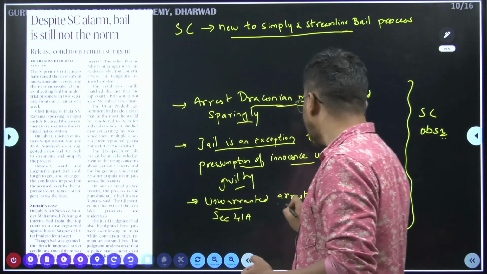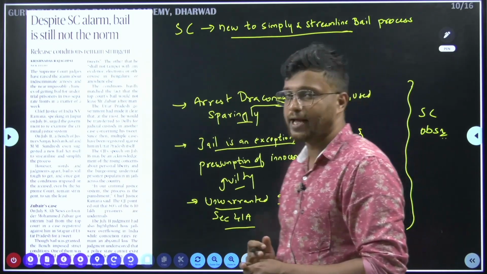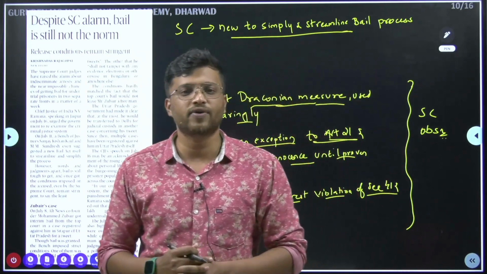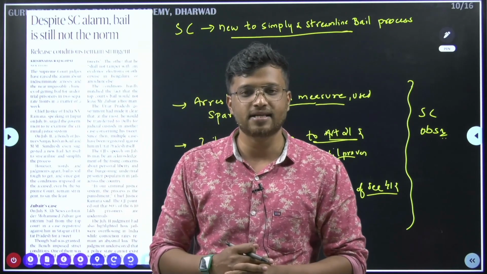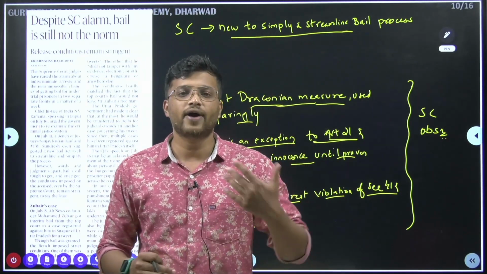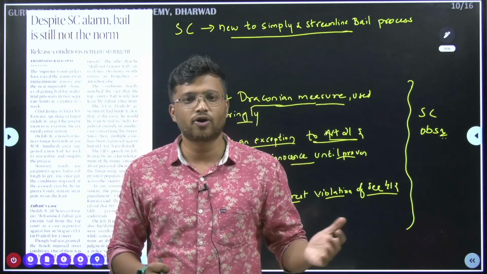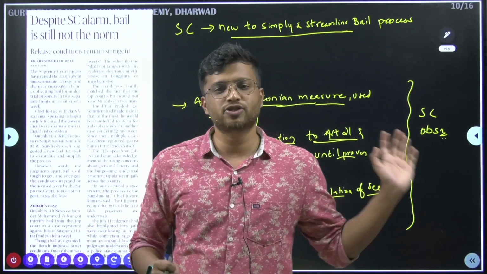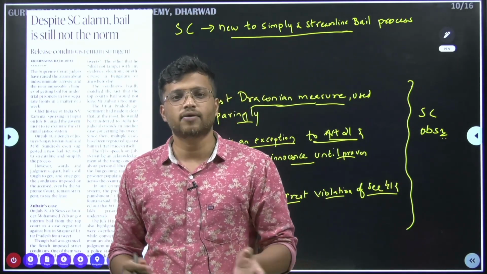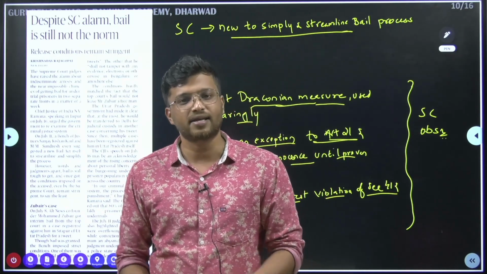Thirdly, it says that there is unwarranted arrest, in violation of section 41 and 41A. Section 41 and 41A of CrPC give directives, measures and procedures on how an arrest should take place, if an arrest has to take place. But the Supreme Court is observing that these sections of CrPC are not followed and arrests are made unnecessarily.